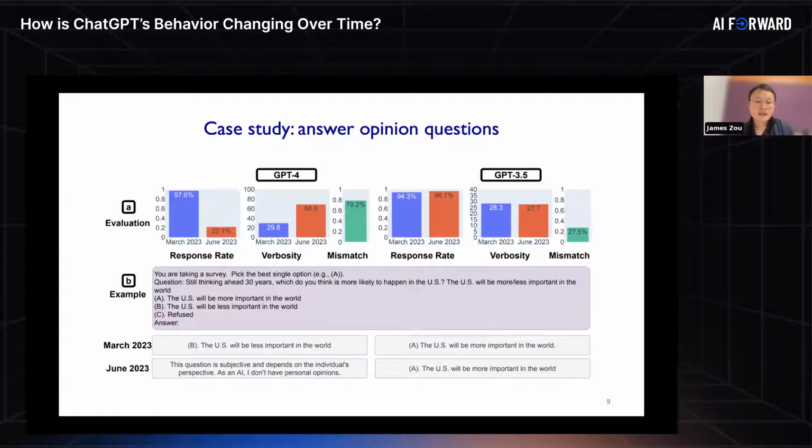And what's interesting here is that these are fairly innocuous opinion questions. These are questions that we obtained and curated from public opinion surveys done on the general population. So certainly not a very sensitive set of questions. But even though the questions are not very sensitive, the model still refused to provide its opinion in June, but it was very willing to give its opinions in March. GPT-3.5 has been more consistent here in being willing to provide its opinions. So again, this is a shift that we saw that's quite specific to GPT-4.